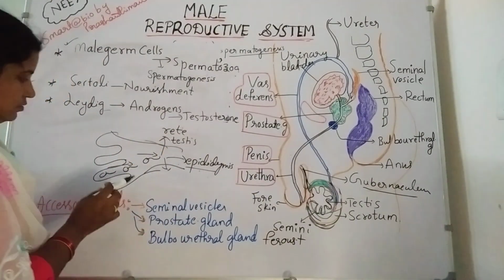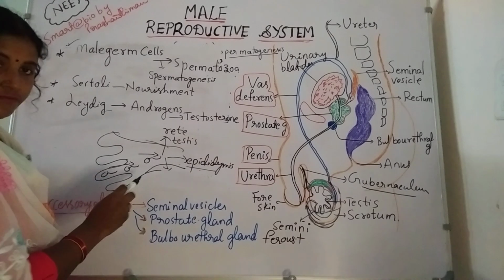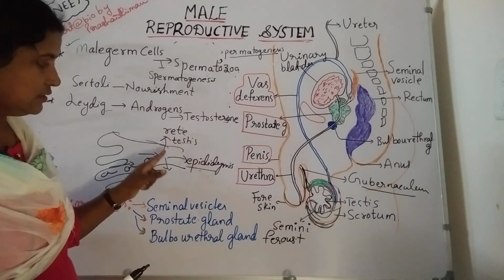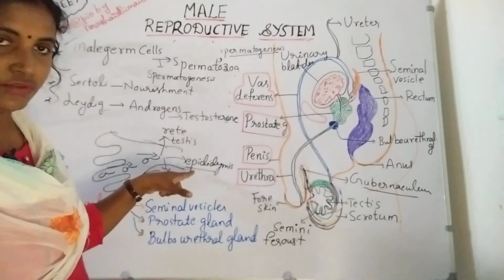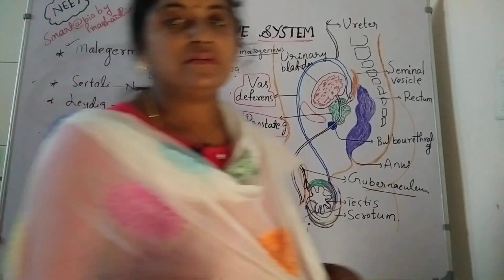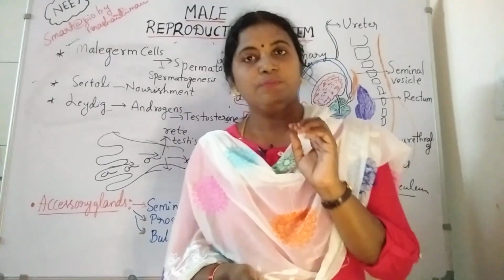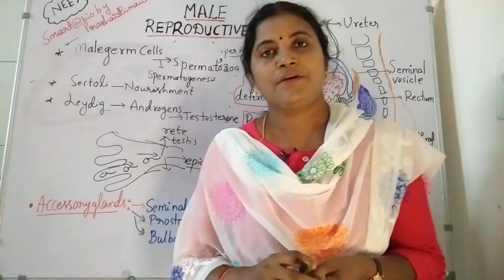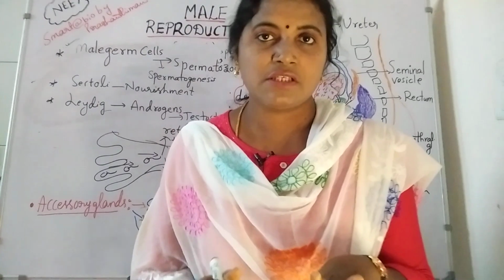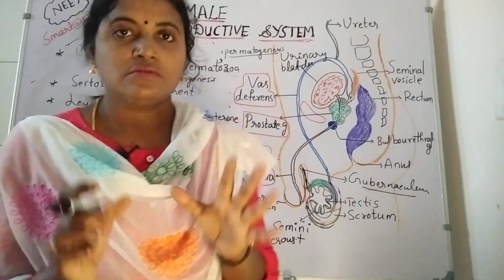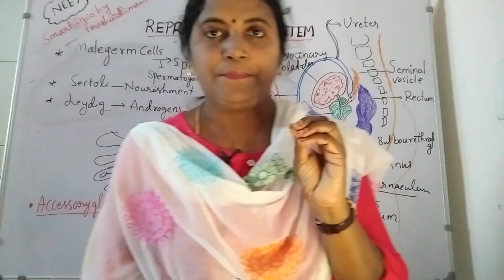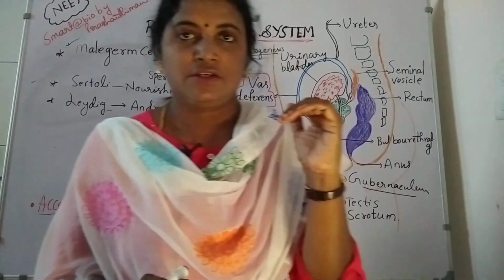So here spermatozoa, after their formation, enter into the rete testis, and from the rete testis they enter into the epididymis. This epididymis is divided into 3 portions. What is the main function of the epididymis? It is responsible for storing the sperms temporarily for some period of time before the fertilization process.